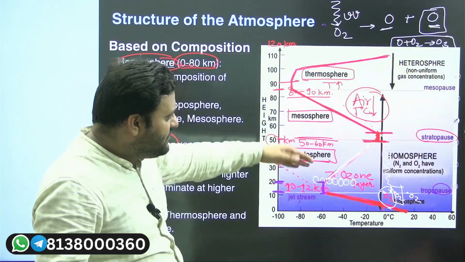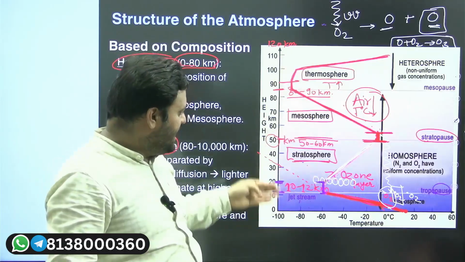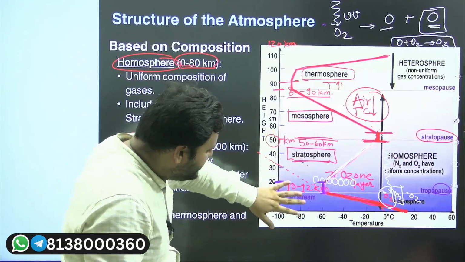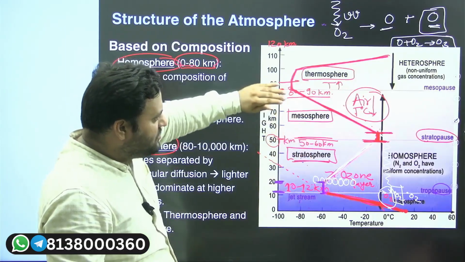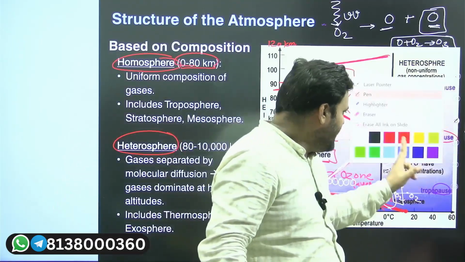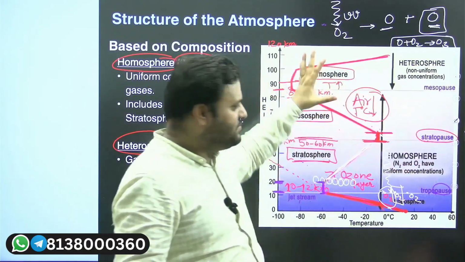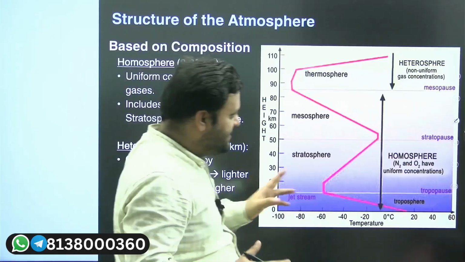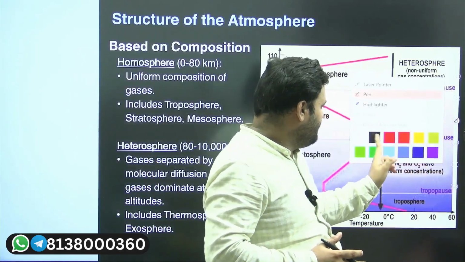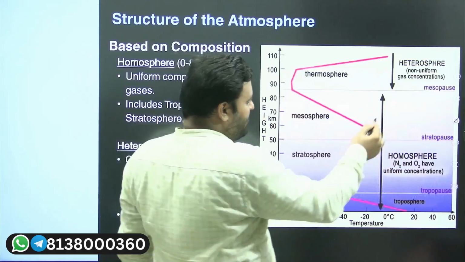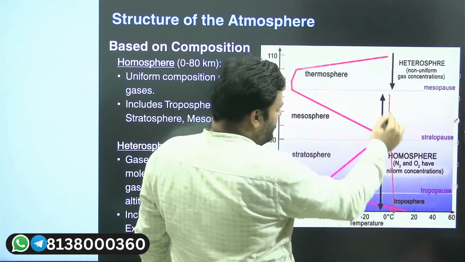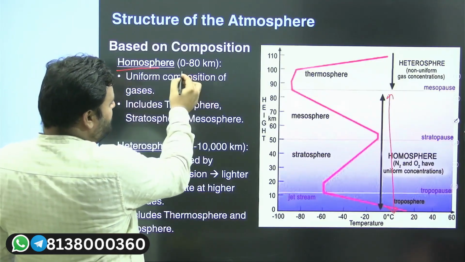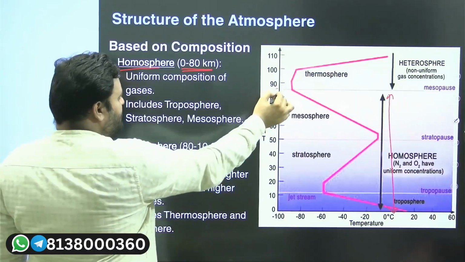So this is the behavior of temperature based on the characteristic features at different altitudes. Now, with respect to the gases, the temperature pattern and other things, our atmosphere can be divided in two ways. The ways are, we have a homosphere. Homosphere is from 0 to 80 kilometers, I mean, till the mesosphere, you can say.